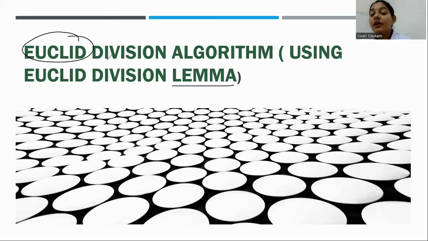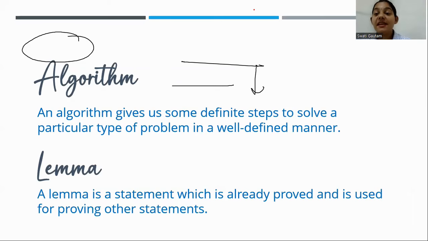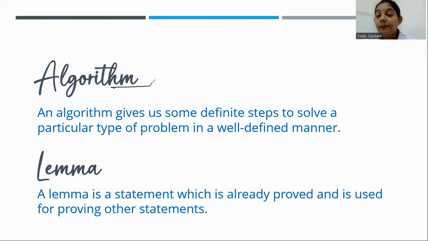When we are talking about Euclid division algorithm, what is an algorithm, everyone? Please understand what an algorithm is first. Yes, what is an algorithm? Please understand this part. An algorithm gives you the definite steps to solve a particular type of problem in a well-defined manner.